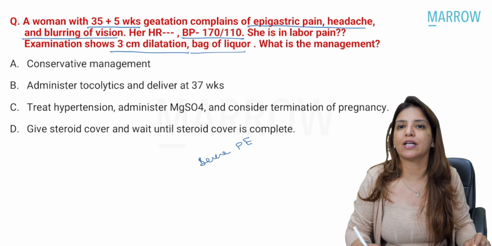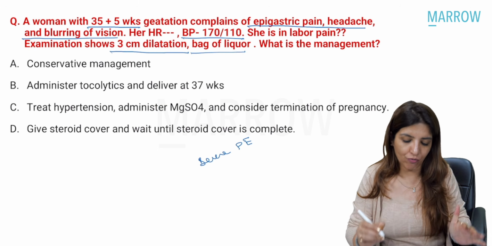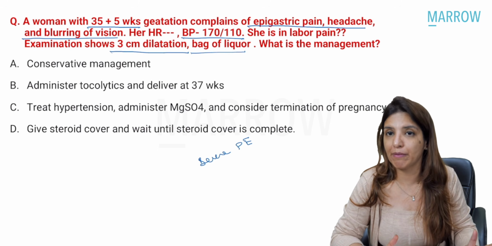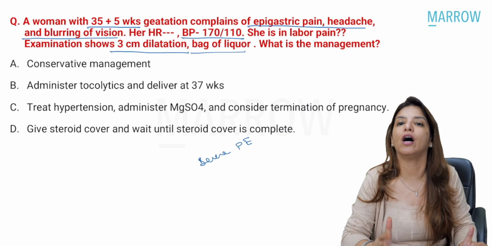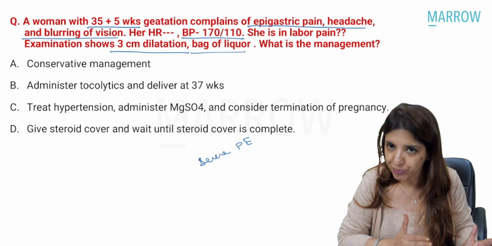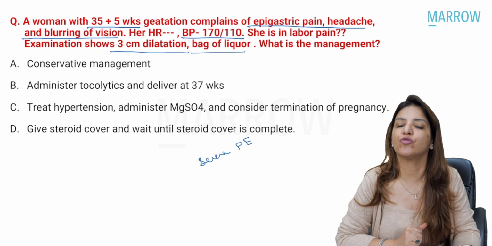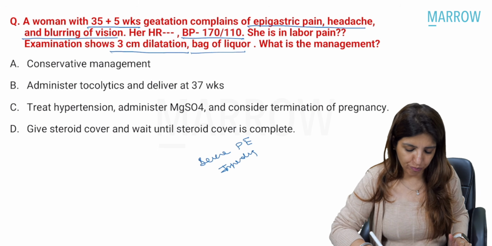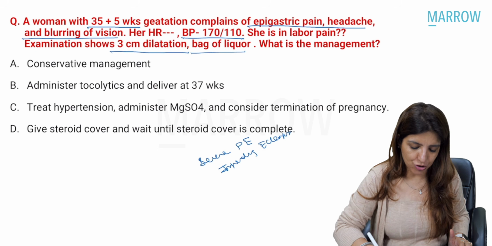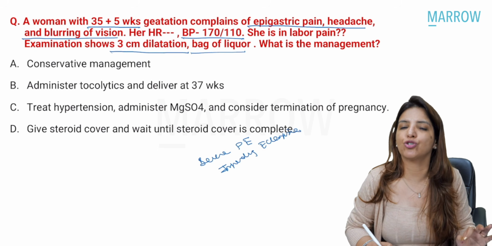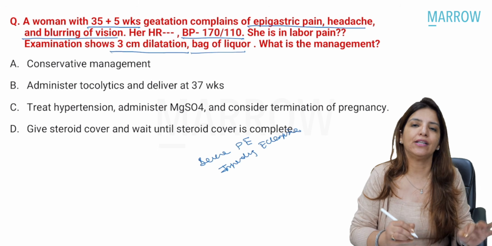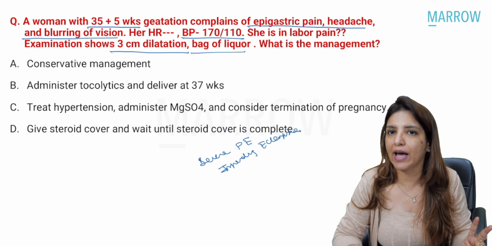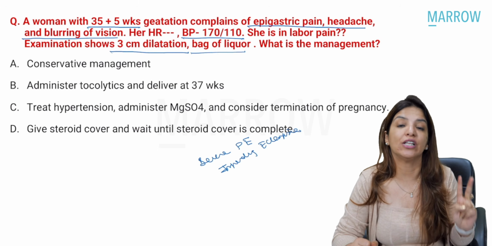And because the patient has come to you with epigastric pain, blurring of vision and headache, that means she is a case of impending eclampsia. So she is severe pre-eclampsia with impending eclampsia, right? And whenever you have a case of severe preeclampsia with impending eclampsia, how are you going to manage? See, because she is a case of severe preeclampsia, you have to give her a drug to control her convulsions, and the drug of choice becomes magnesium sulfate, number 1. Number 2, you have to give her antihypertensives to decrease the risk of intracranial hemorrhage.